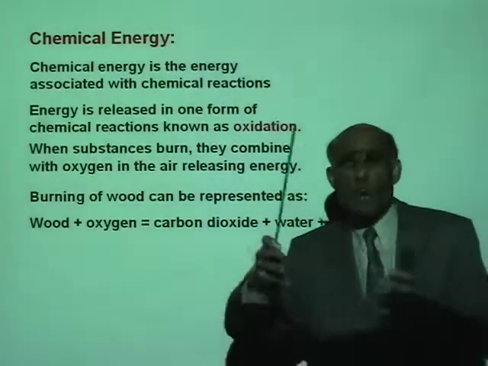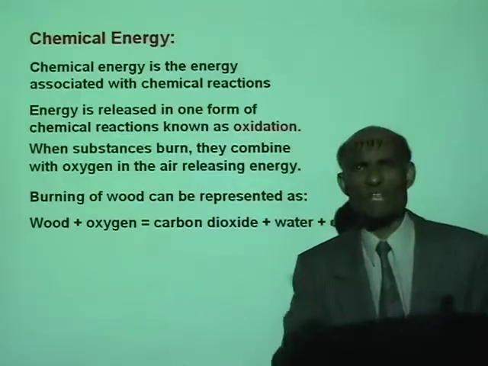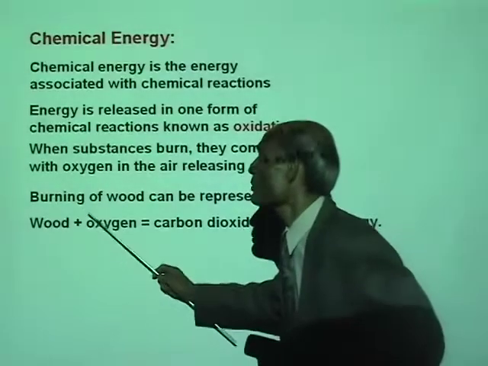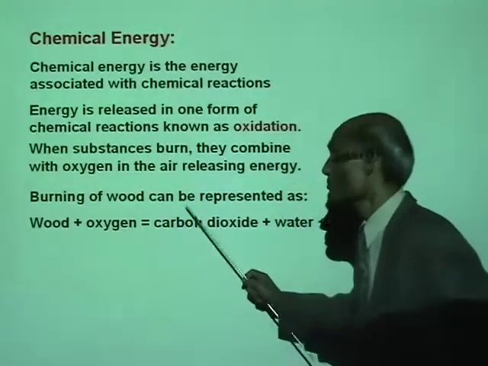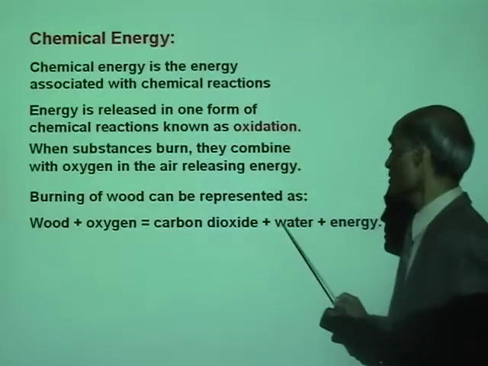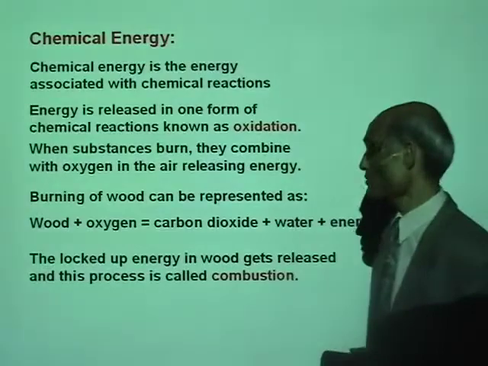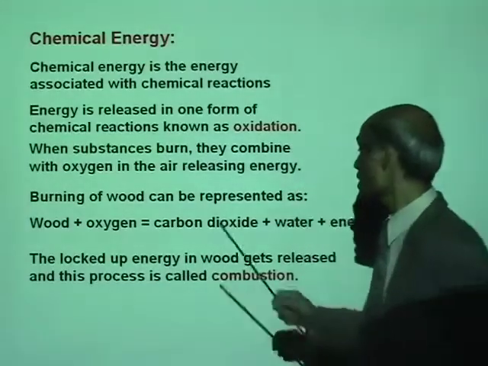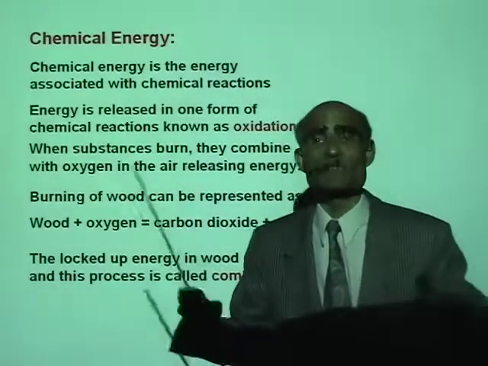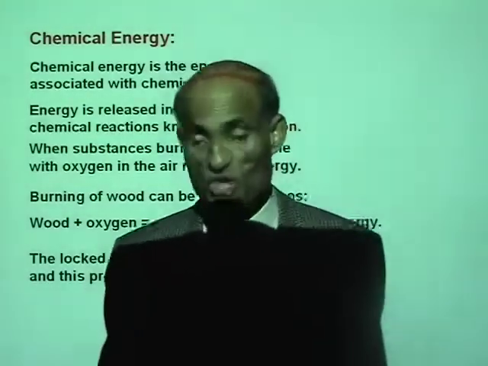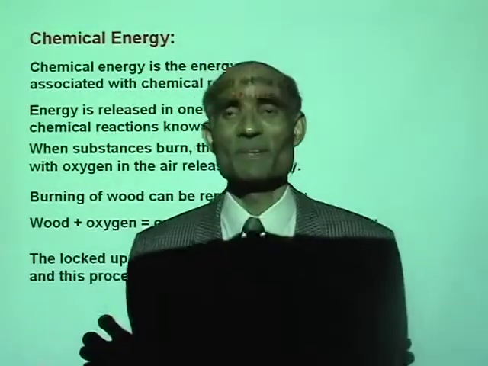This is the equation. We call it the chemical equation. Wood reacting with oxygen produces carbon dioxide, water, and energy. Large amount of energy. The locked up energy in wood gets released. And this process is called combustion.